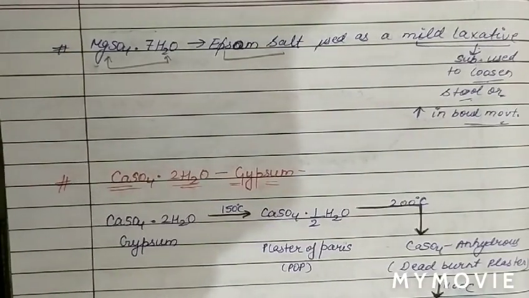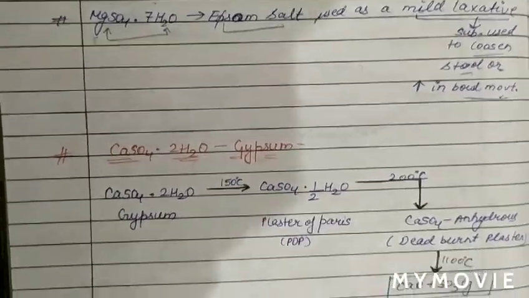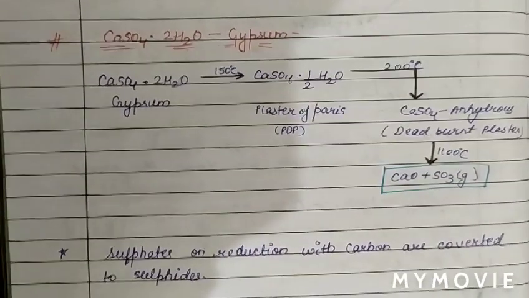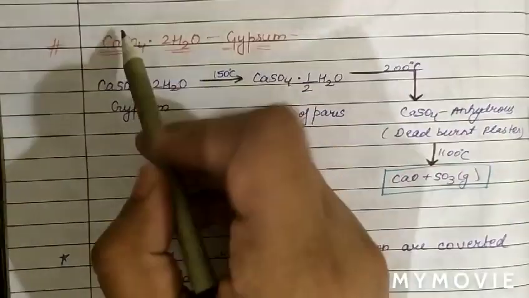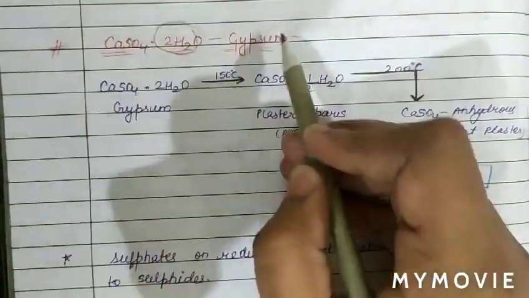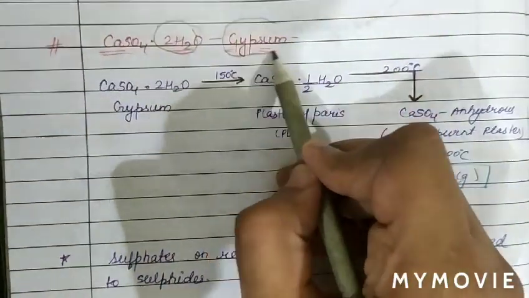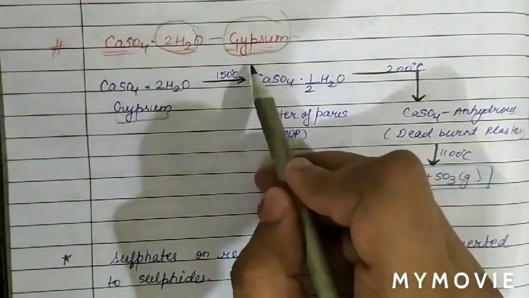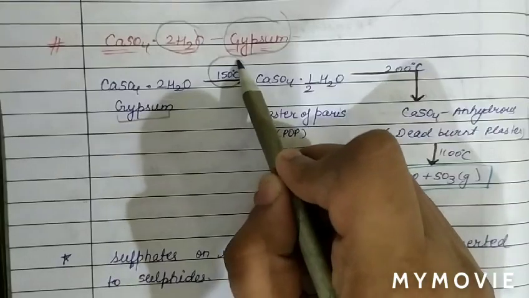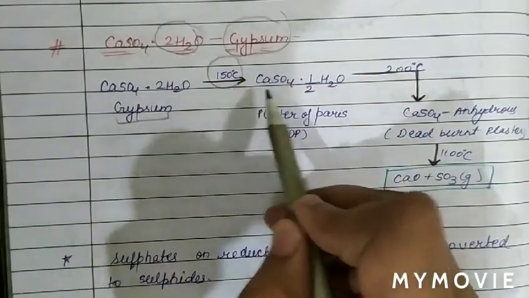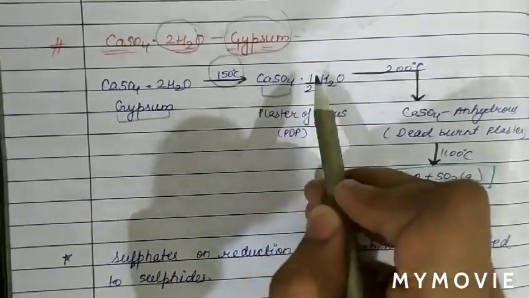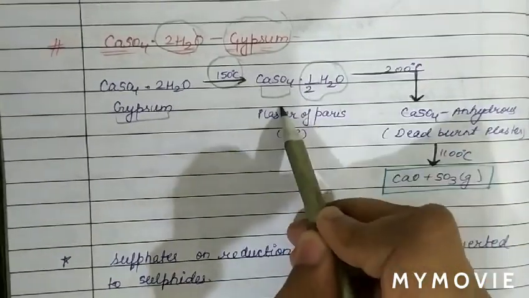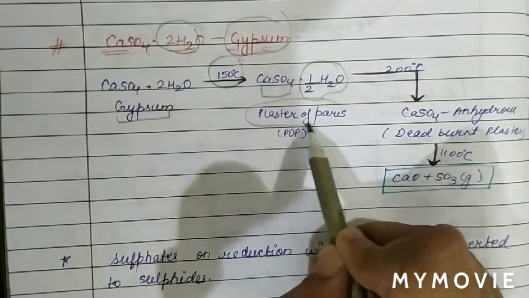Now see another compound of alkaline earth metal, which we know as calcium sulfate dihydrate, CaSO4.2H2O, and the name of this compound is gypsum. When gypsum is heated at 150 degrees Celsius, it converts into calcium sulfate hemihydrate, which we also call plaster of Paris.